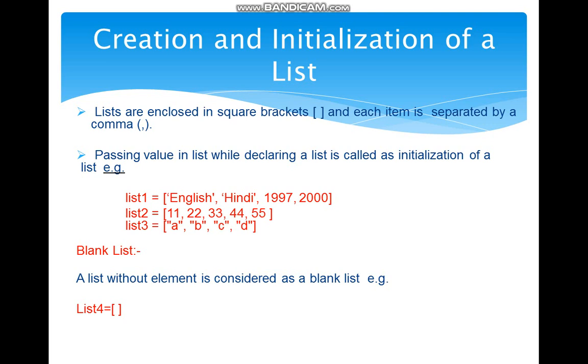Similarly, you can create a blank list. Blank list means a list without element is called a blank list. To create a blank list, you have to do nothing. Just simply give the name of the list and then use blank square brackets. Okay, it will automatically create a blank list, right?